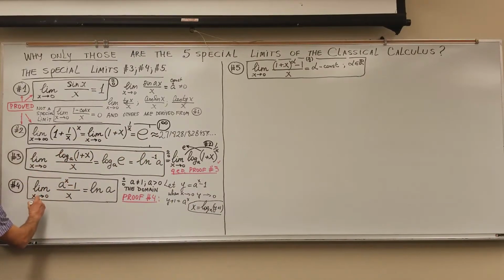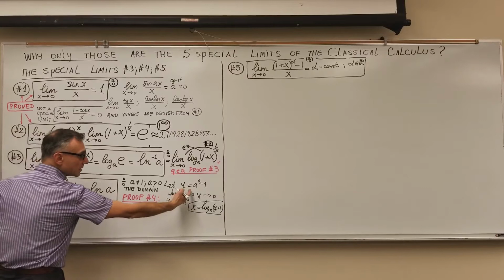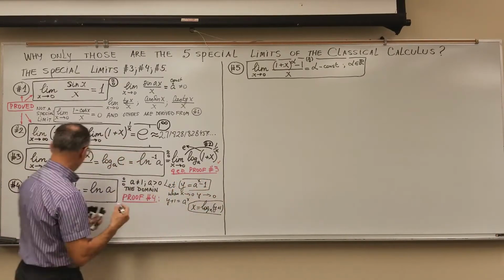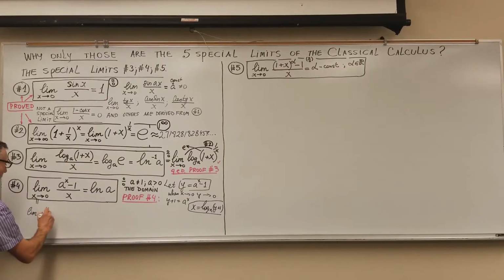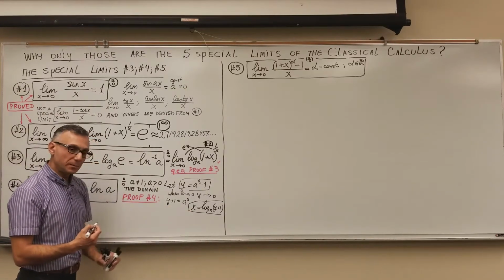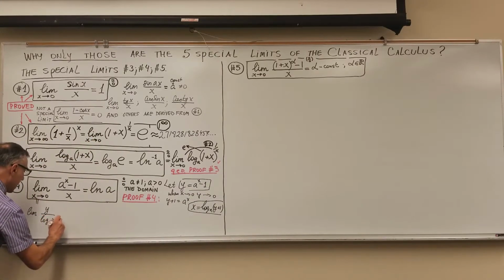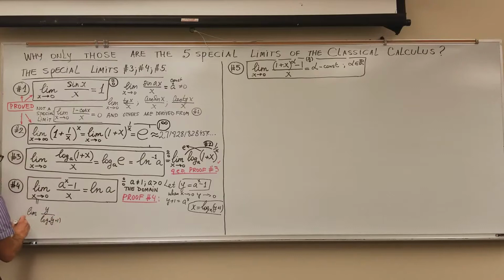So this limit is equal to, a^x minus 1 is my y, so it's y over x, and my x in terms of y is log of y plus 1 base a.